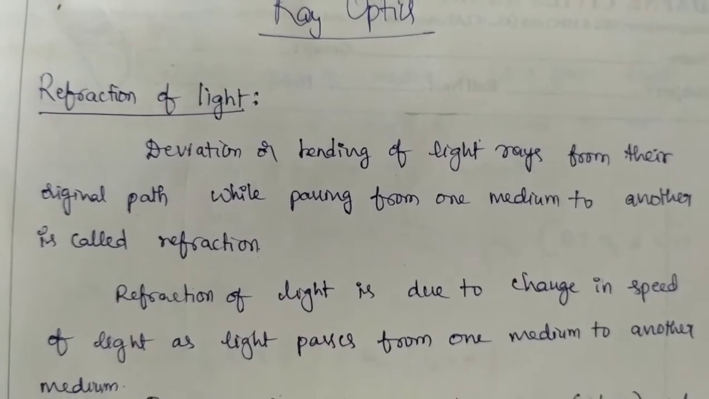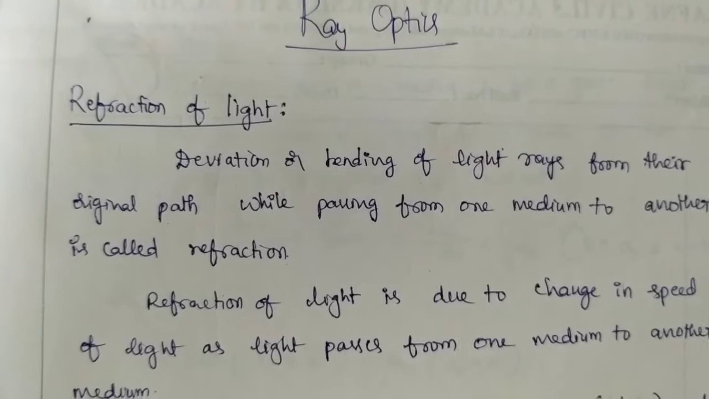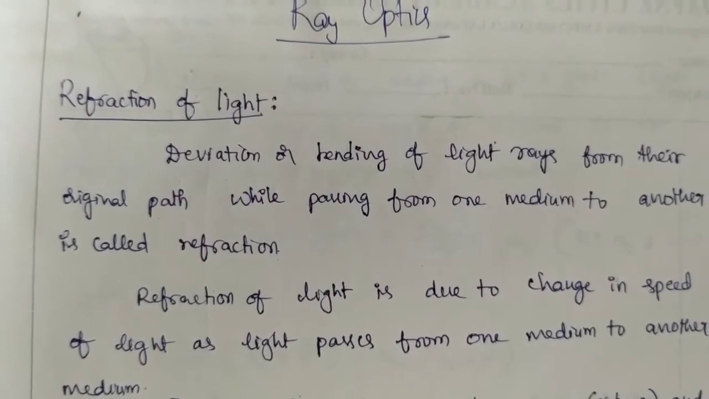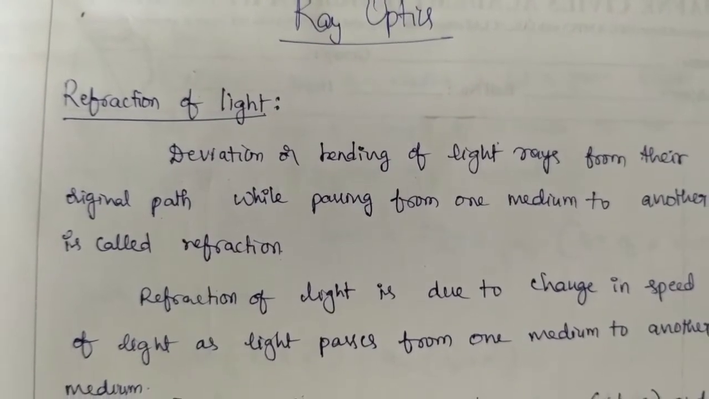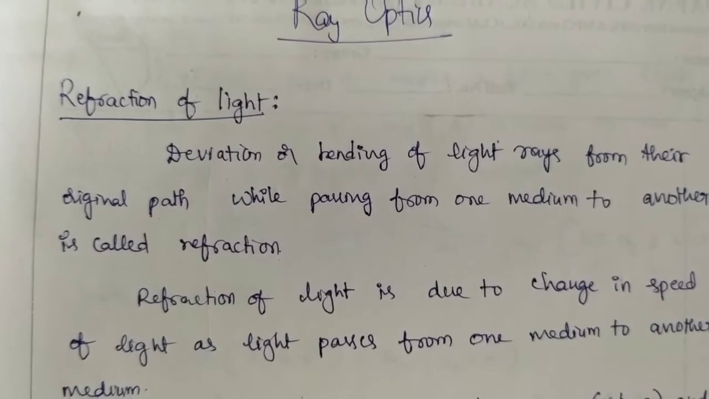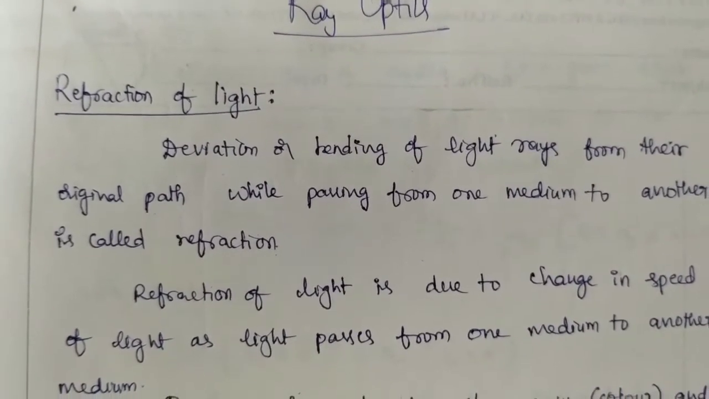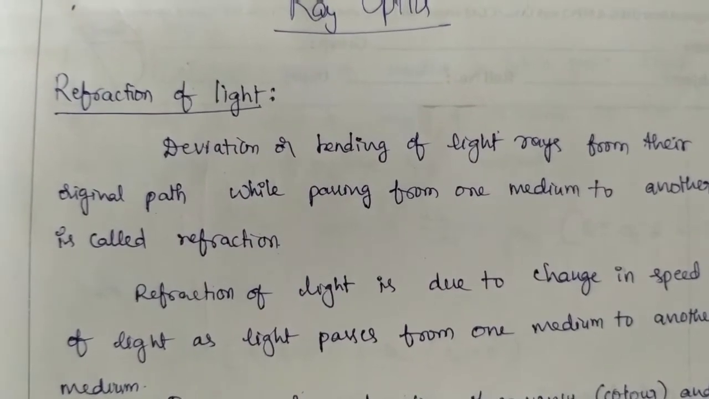Okay. So in light there are two branches: geometrical optics or ray optics, and the second one is wave optics or physical optics. Understood? So here the light is divided into two branches. One is geometrical or ray optics and the second one is wave optics or physical optics.